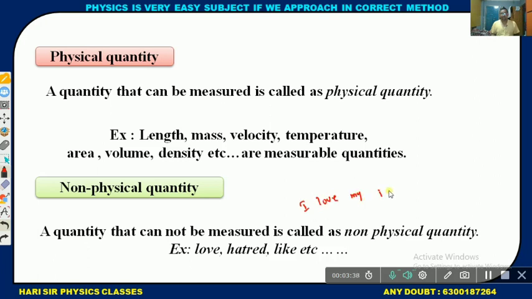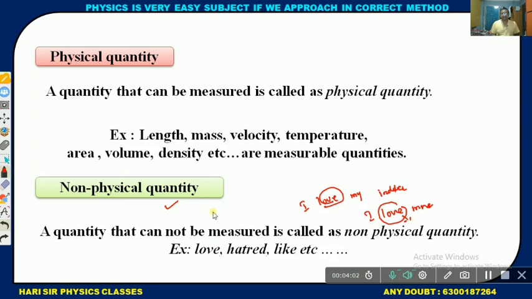How much love? Don't know. But I love it a lot. So love can't be measured accurately, but I have some love for India. So that is called a non-physical quantity.